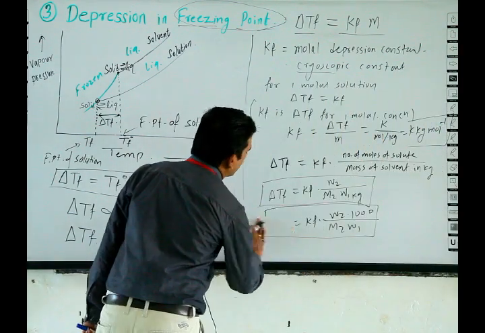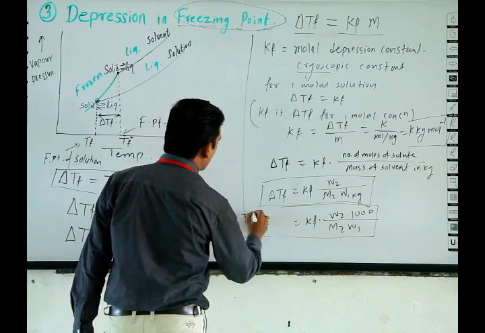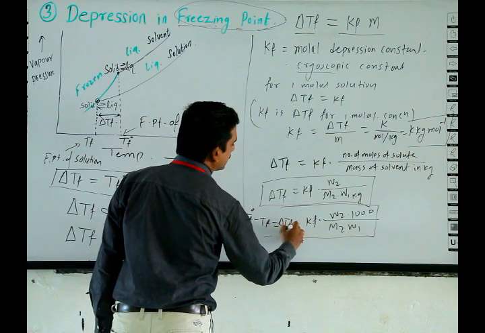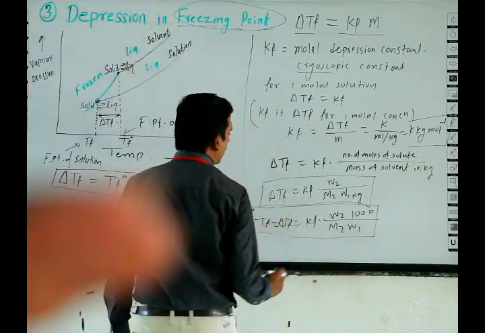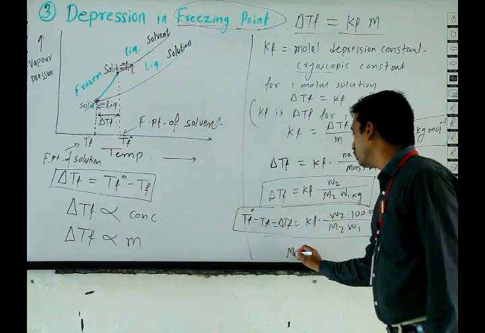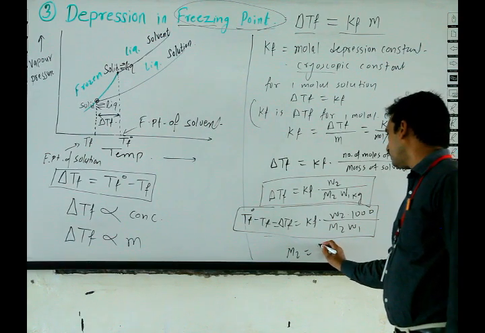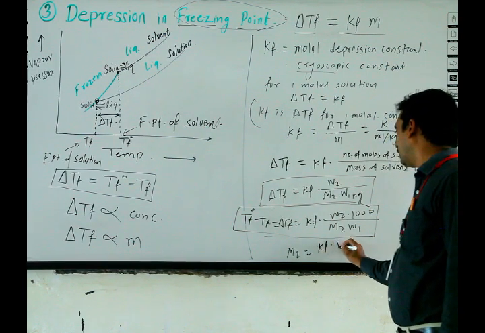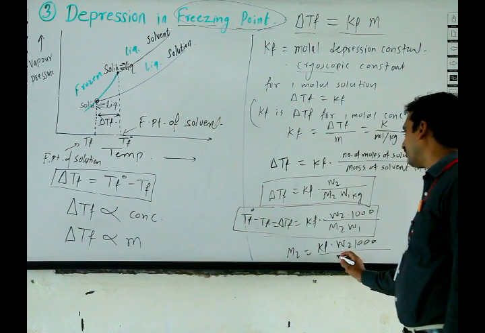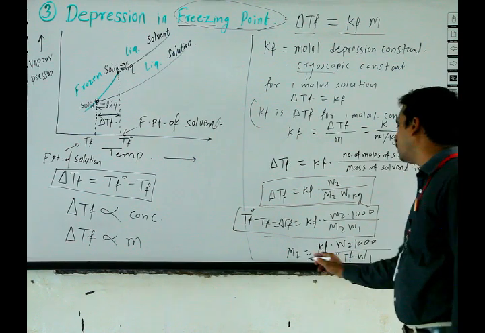Here for delta TF we also expand TF naught minus TF is equal to delta TF, and to find M2, M2 is equal to KF W2 into 1000 divided by delta TF into W1.